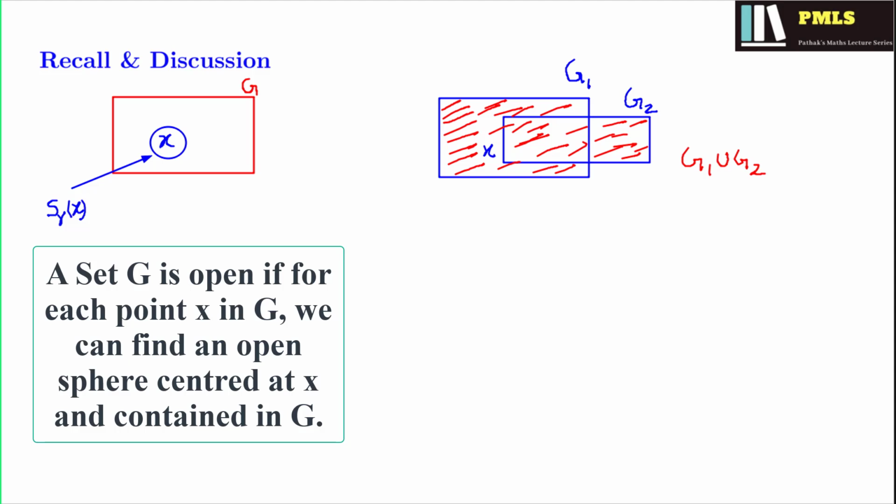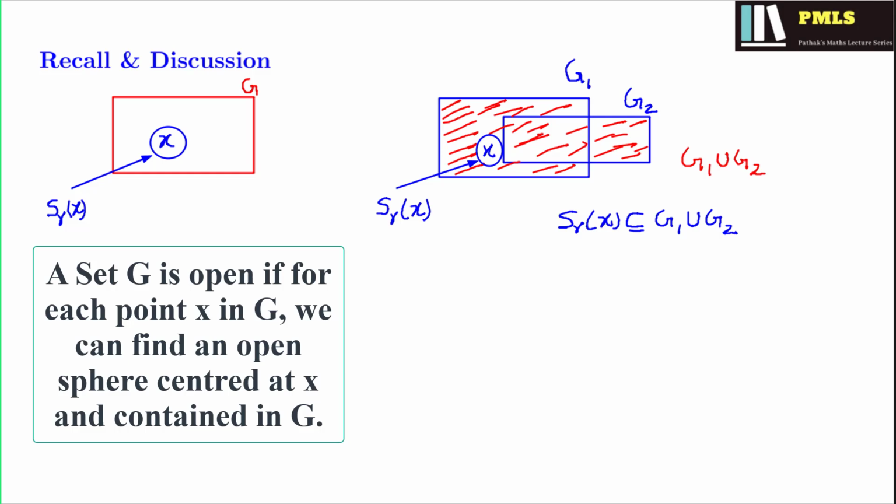Now for definiteness, we take that x lies in G1. Then since G1 is an open set, we have an open sphere S_r(x) which is contained in G1. Clearly, you can see that this S_r(x) is also a subset of G1 union G2.